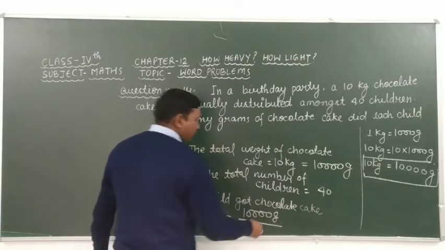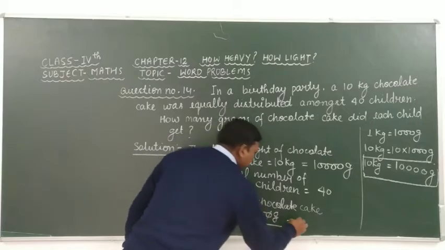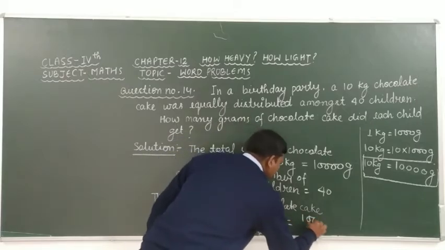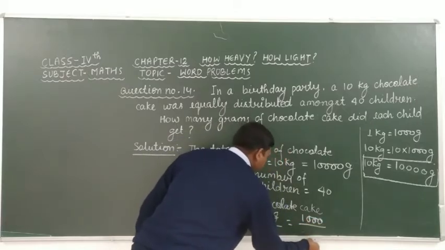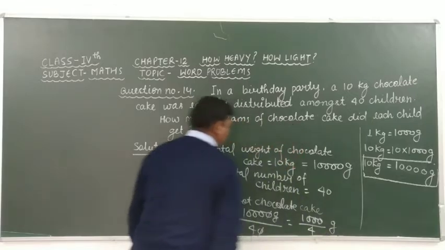Look here carefully. Here the zeros cancel out, then we get 1000 divided by 4 gram.